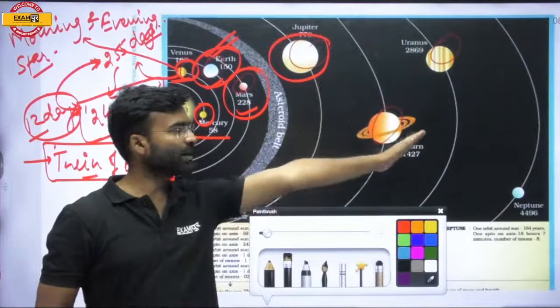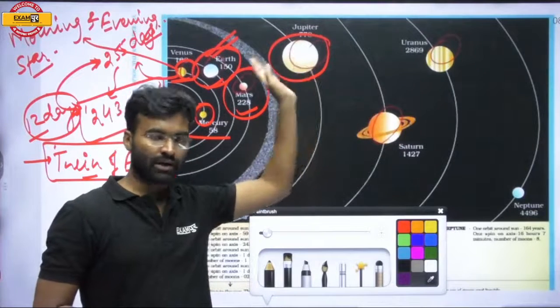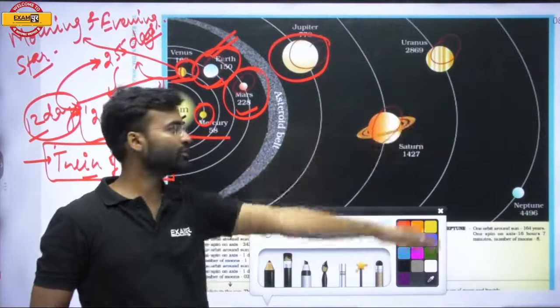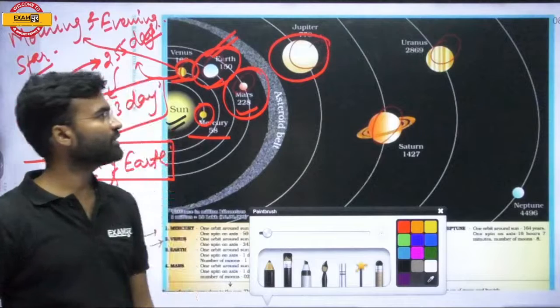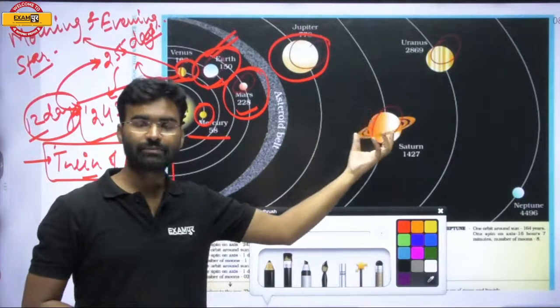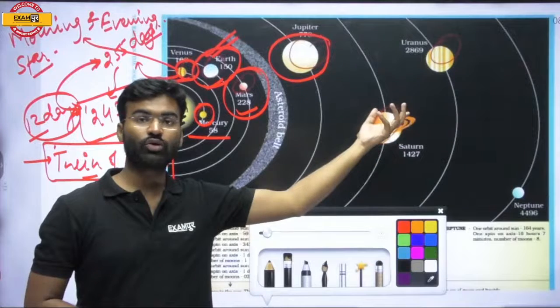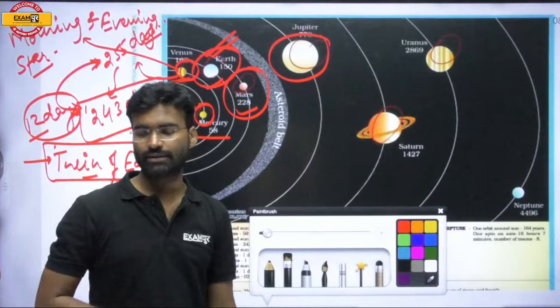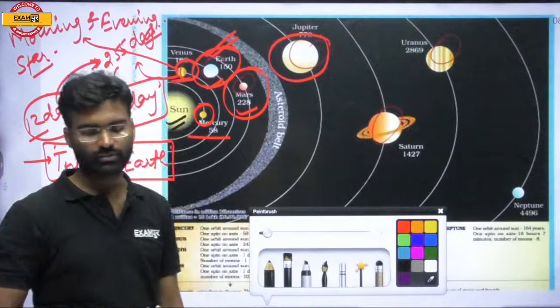But all the planets from Jupiter to Neptune are composed of gaseous material, and that is why they are called gaseous planets, or outer planets.